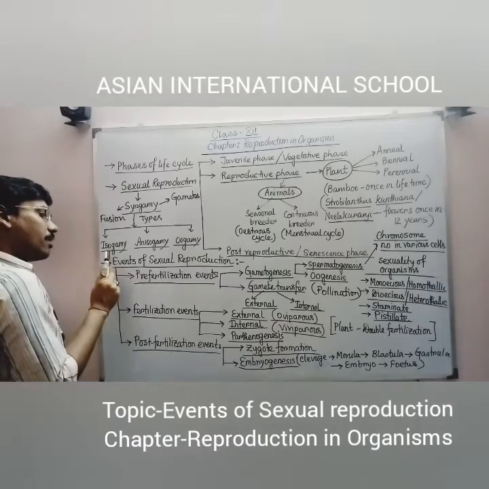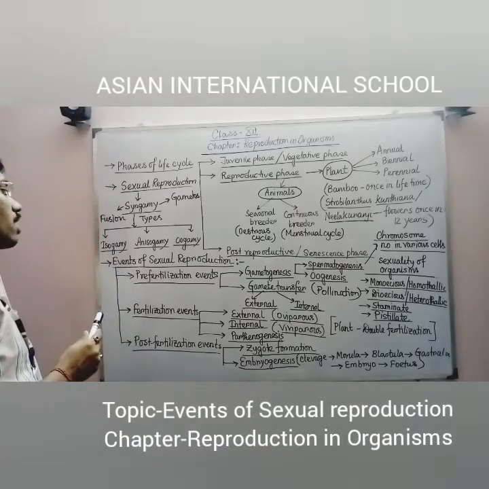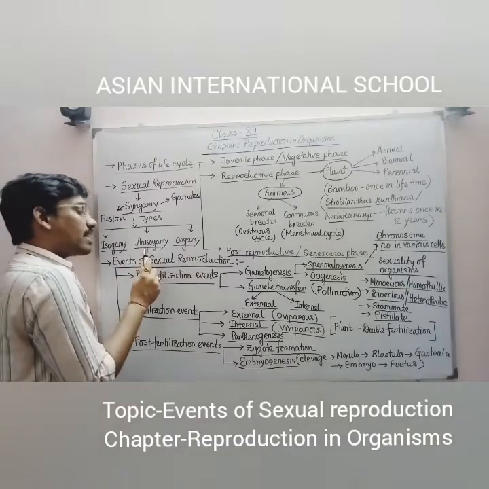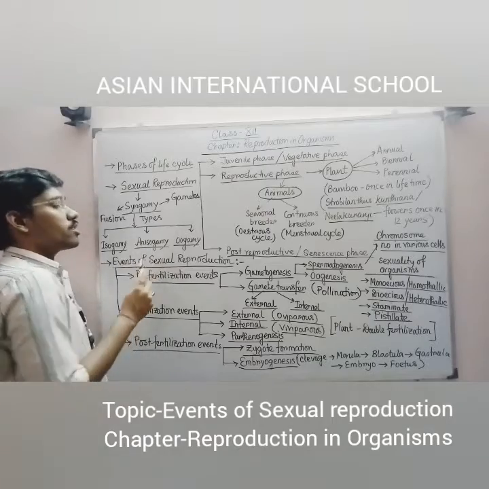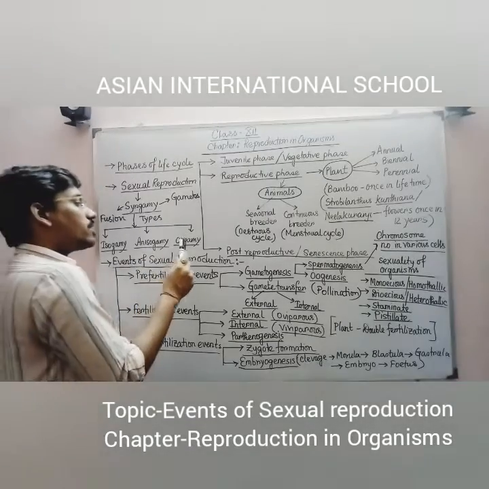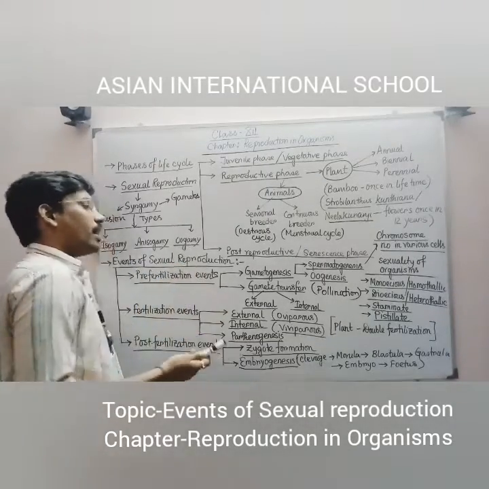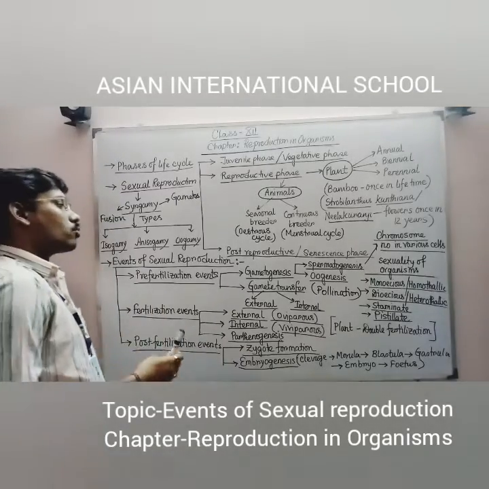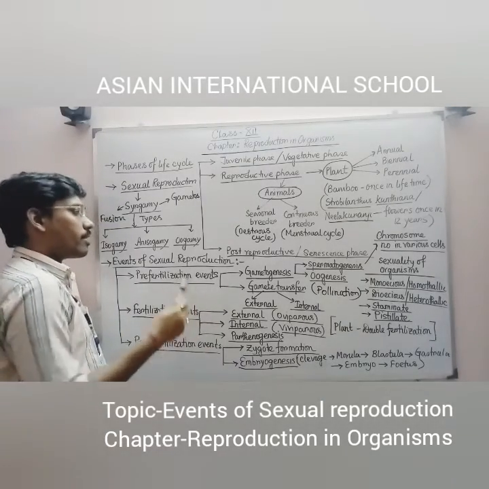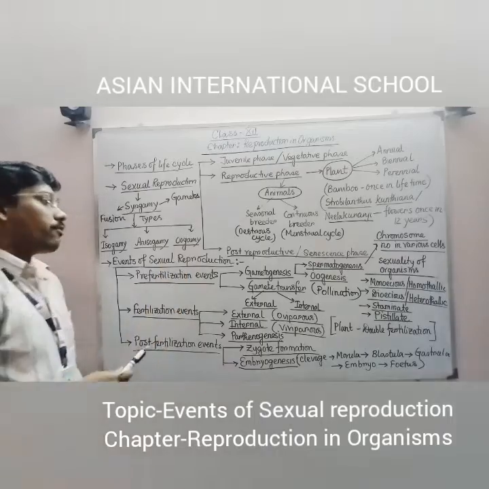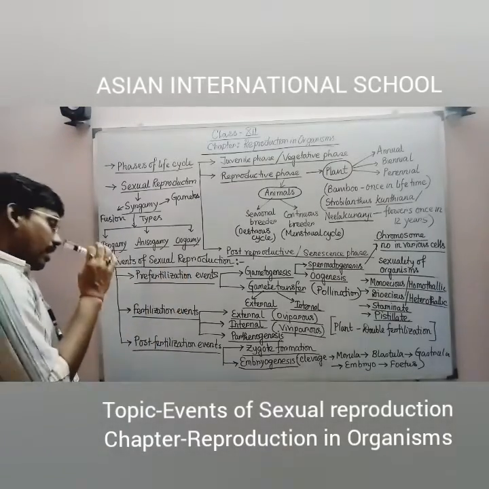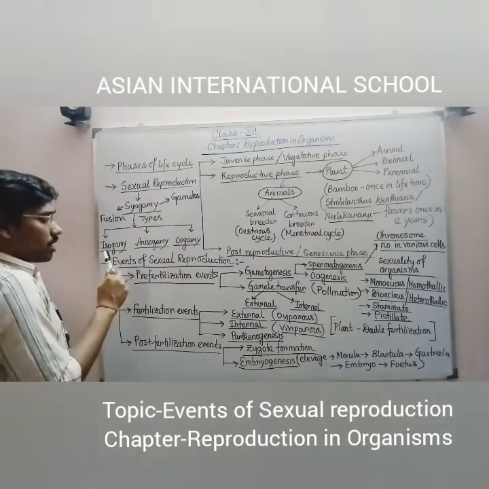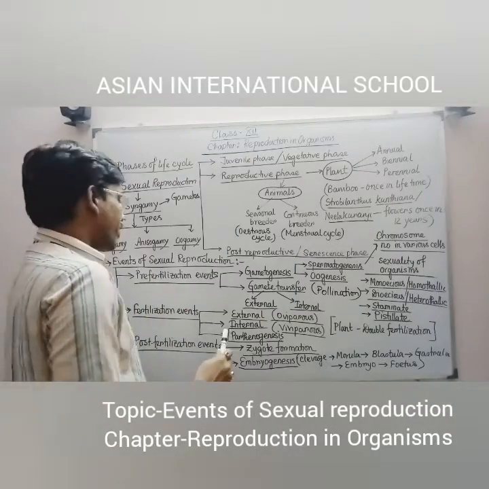If the gametes are similar, then fusion of the gametes is known as isogamy. If the gametes are dissimilar in size and shape, then the fusion is known as anisogamy. And if the gametes are dissimilar, obviously male gametes are small and motile and the female gamete is large and non-motile, then obviously that kind of fusion is known as oogamy. Next and the last, that is events of sexual reproduction, where I have entered.